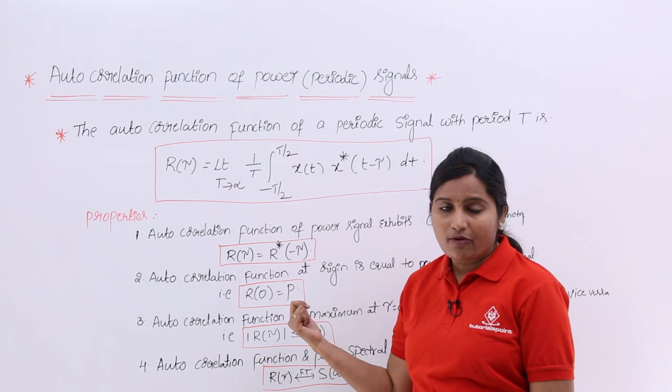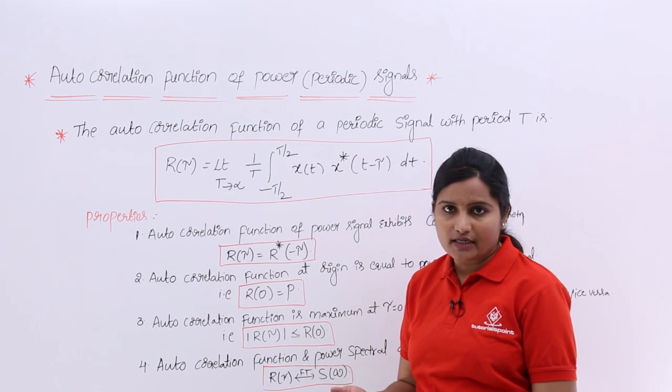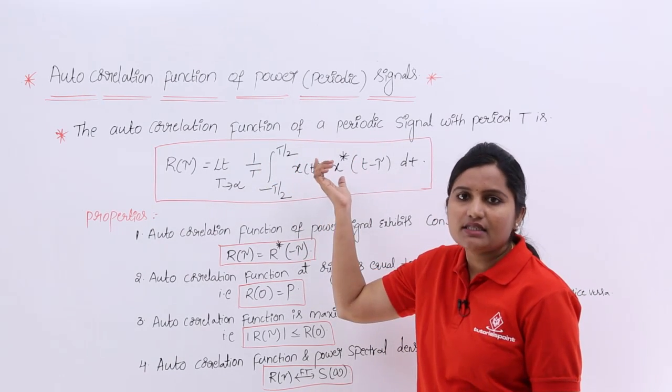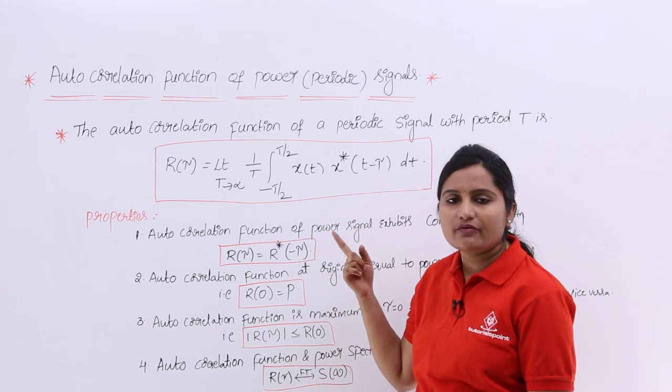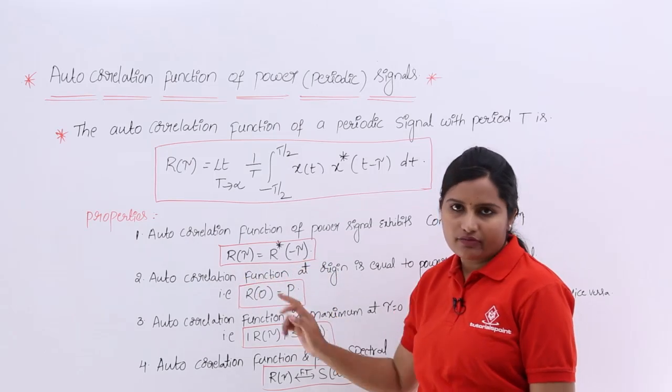To prove this property, please take the reference of property 1 of autocorrelation function of energy signal. You just need to consider the equation like this there. Then you need to calculate R star of tau and R star of minus tau, which will be equivalent to R of tau only.